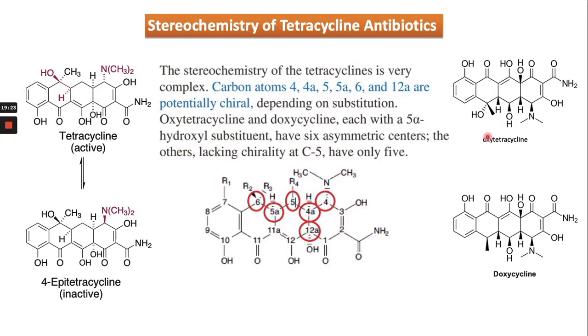Stereochemistry of tetracycline antibiotics. You can see this is the structure of tetracycline.